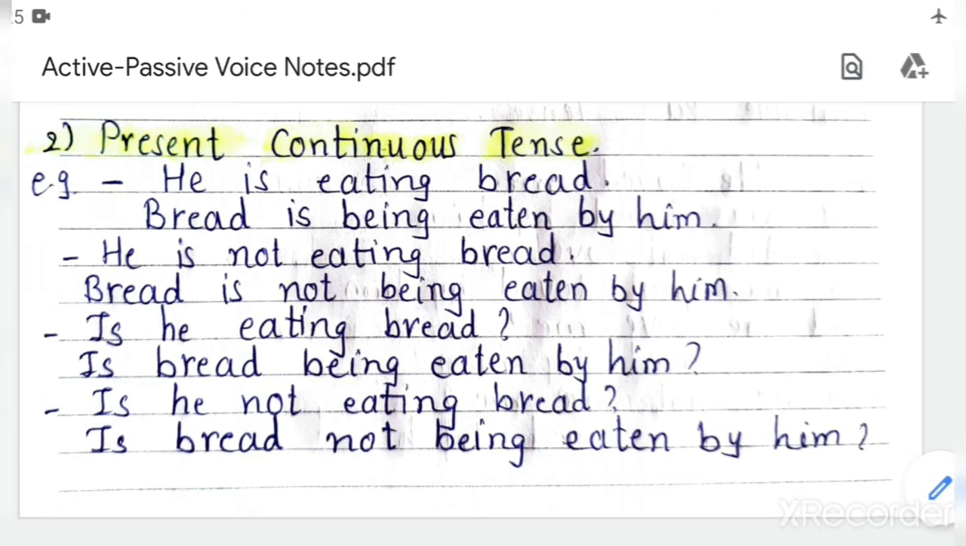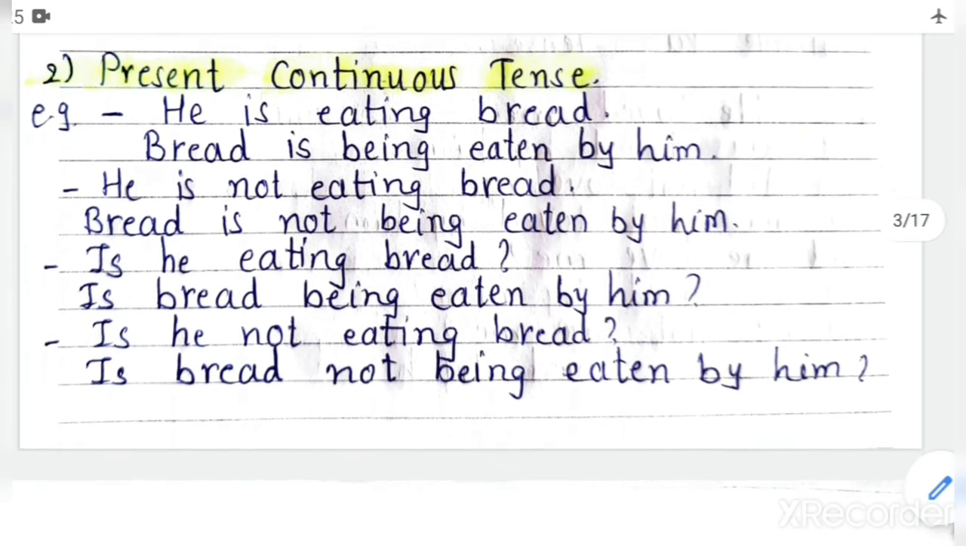So bring bread in the beginning. The bread. Okay, what is the present continuous to be according to bread? Is. Bread is. Then because it is continuous, we have to use being. Being, then V3. What is the V3 of eat? Eaten. Okay, bread is being eaten by him. Understood?